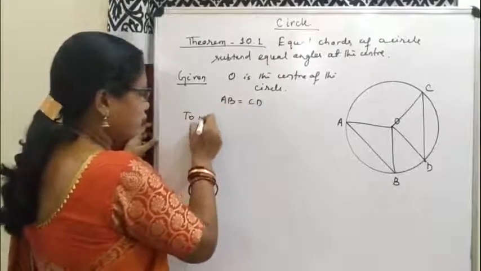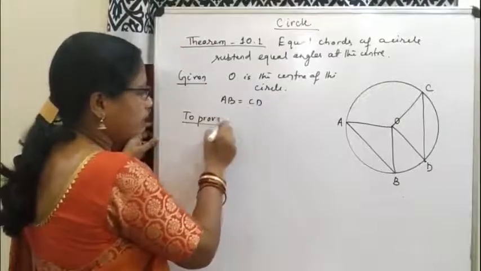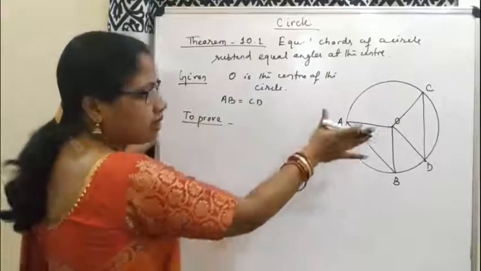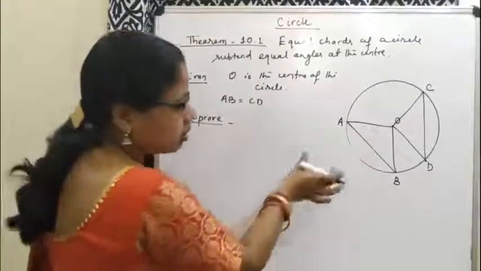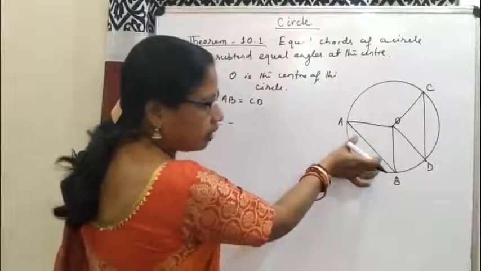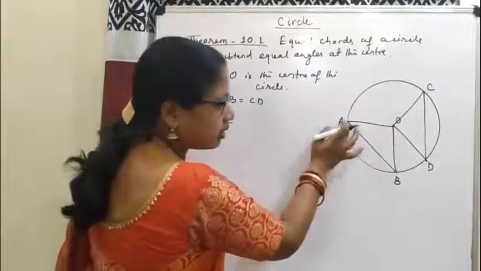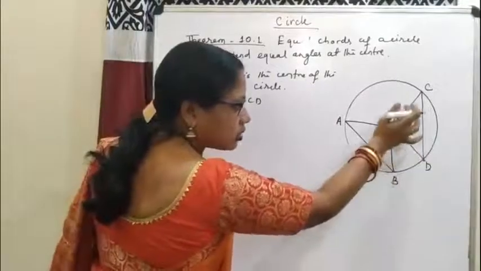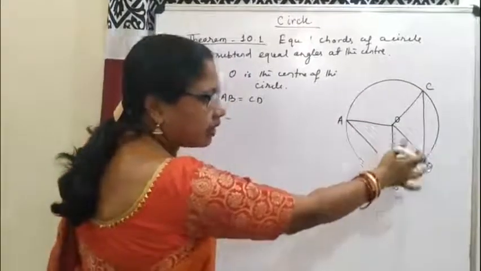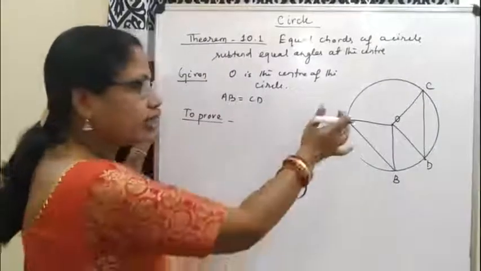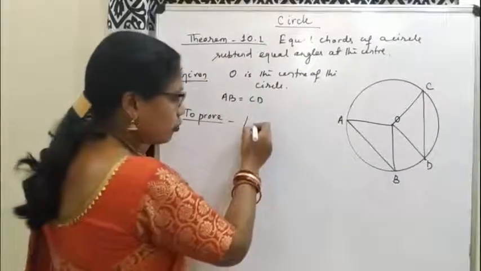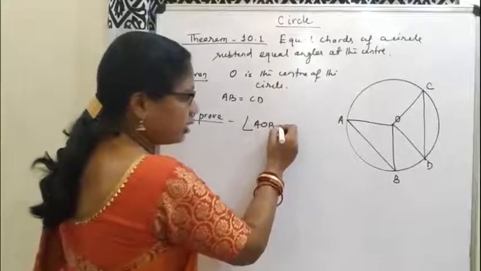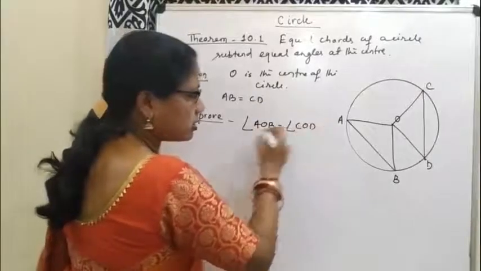We have to prove equal chords make equal angles at the center. By the chord AB, the angle subtended at the center is AOB, and angle DOC is the angle subtended by chord CD at center O. So to prove: angle AOB is equal to angle COD.